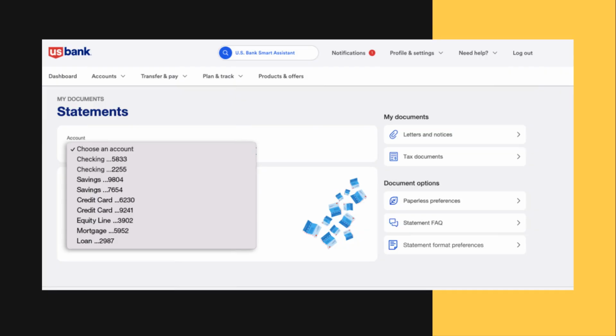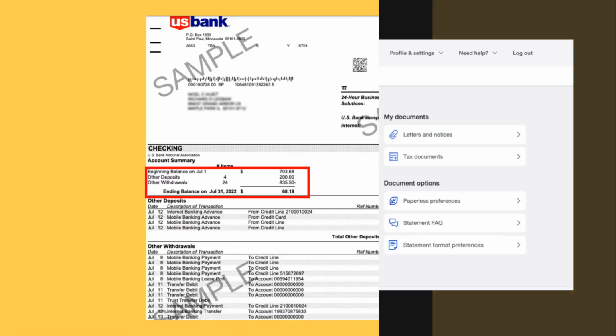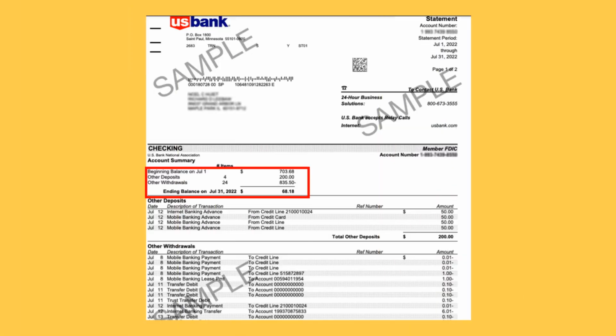To retrieve statements, select the account and specify the month and year. This feature is useful for budgeting and preparing financial documents. On this screen, you can choose from different accounts, such as checking, savings, credit cards, or loans, and then pick the time period you need. Once you select the account and date, you can view or download the statement. This makes it easy to keep records for taxes, track your spending, or share documents when needed, all without visiting a branch.